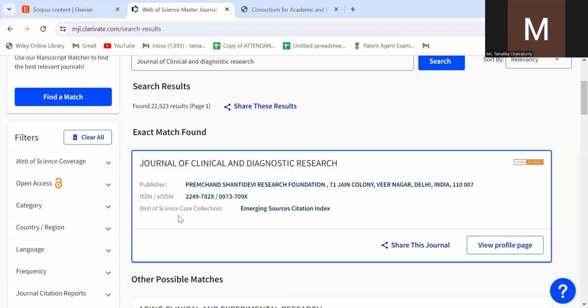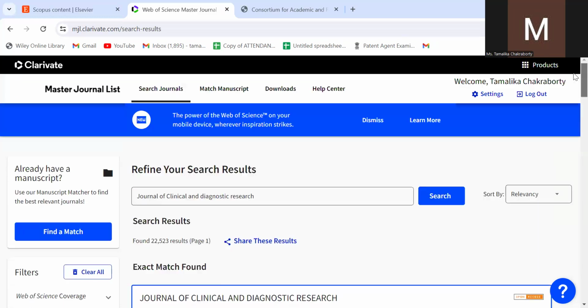All these things I will discuss in later videos. The only problem here is that you don't get a list. You just have to go to the journal, search it, and if it claims to be a Web of Science journal, recheck whether it is in Web of Science or not.